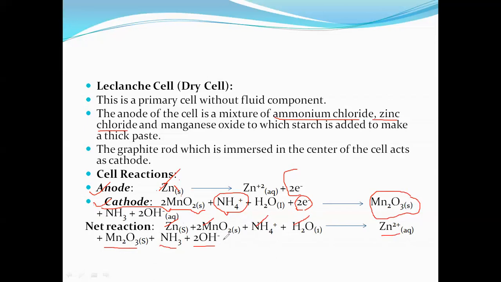If any chemical reaction contains oxidation and reduction, it is known as a redox reaction. So the cell mechanism is only a forward step mechanism. The cell contains an irreversible mechanism, and the cell contains a redox mechanism. I'm repeating, what is the redox mechanism? Where the zinc is oxidized, MnO2 powder is reduced.